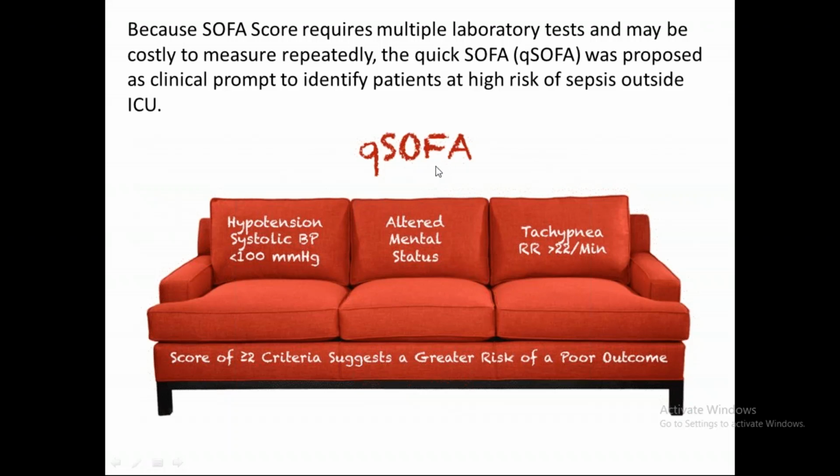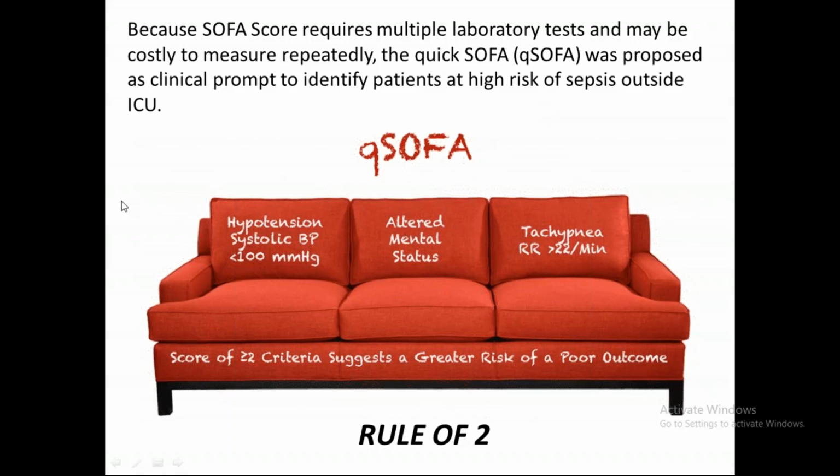So if a score of 2 or more is met, it simply suggests that there is a greater risk of poor outcome, right? The patient is at higher risk of sepsis. This does not indicate the patient is in sepsis. It simply means that if the patient in casualty is coming to you with a quick SOFA score of 2 or more, he will probably have a higher risk of going into sepsis and he might require ICU, right?